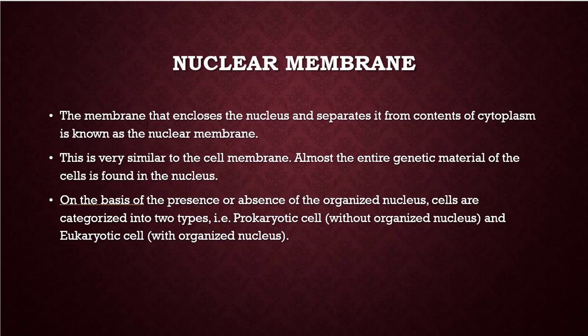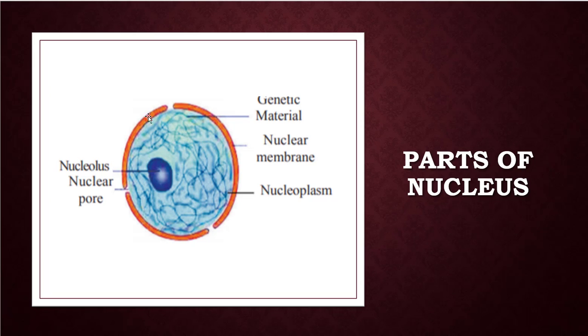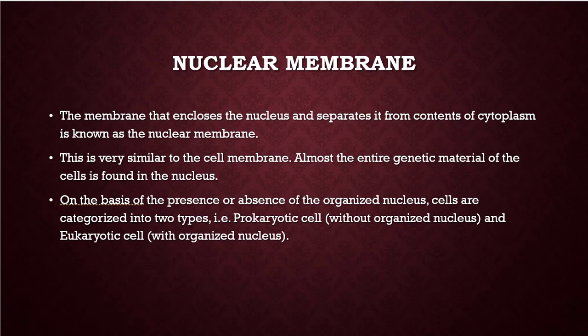And the membrane, especially we have to talk about the nuclear membrane. I think you all observed, children, what is the nuclear membrane. This one is the nuclear membrane. I told you the genetic material is completely inside the nuclear membrane here. Then we will see what is the importance of the nuclear membrane. The membrane that encloses the nucleus, encloses means surrounds it, and separates it from the content of the cytoplasm, is known as the nuclear membrane. This nuclear membrane separates the genetic material from the cytoplasm and from the other organelles present in the cytoplasm.